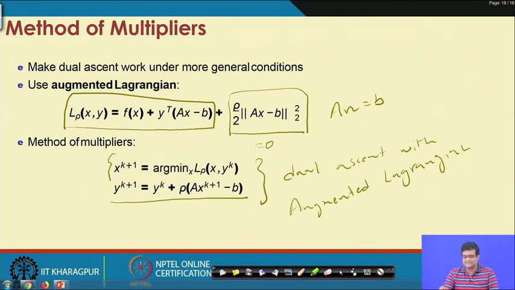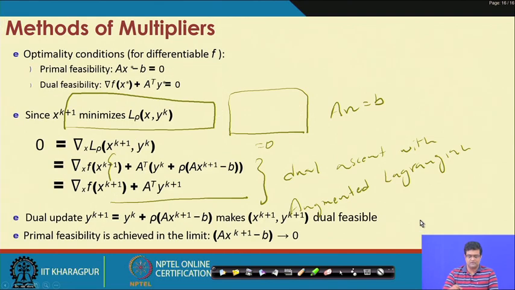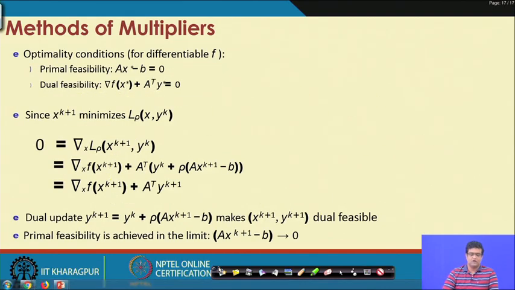Why is this the case? You see, when we are trying to solve this problem, we basically want two conditions to hold. This is coming from the KKT conditions, Karush-Kuhn-Tucker conditions for optimality, that we have discussed.